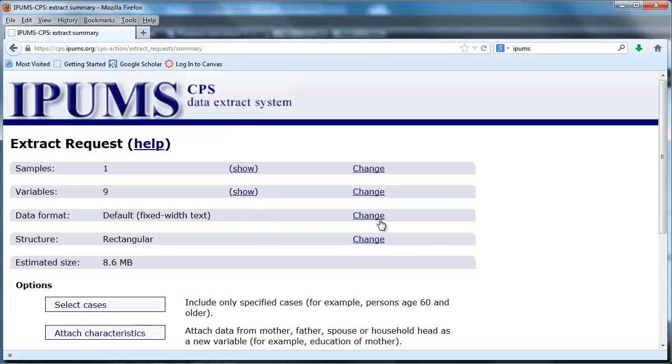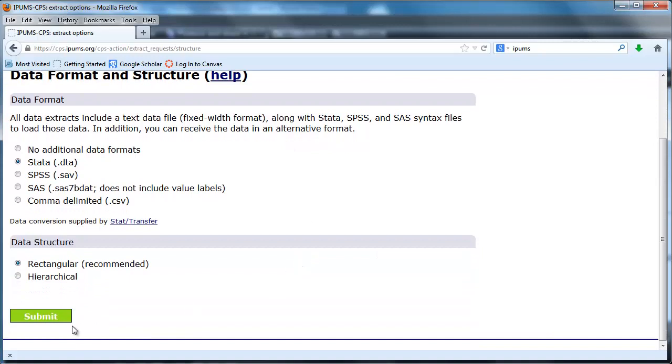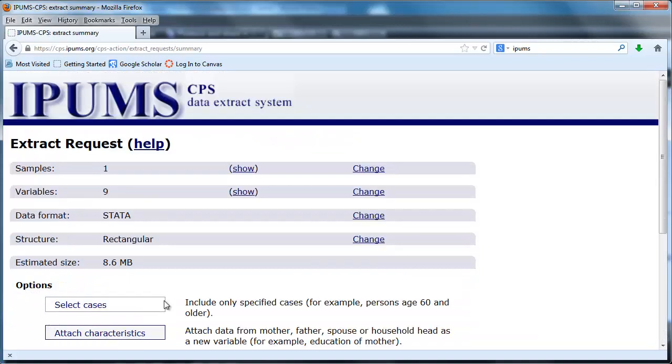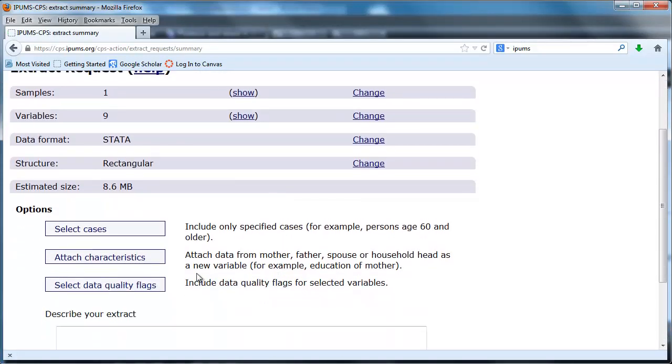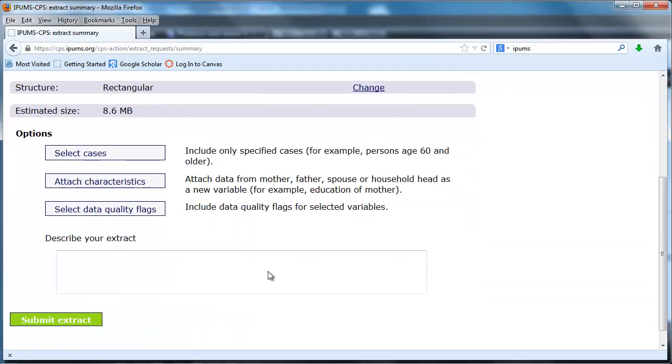So here we go. Let's go to the data format. We're going to change that, and we're going to make it Stata. This is one of the things which makes IPUMS very useful for economists and for, in particular, us at Wabash College, because we've got Stata available. So this is going to come down as a Stata data set. Let's submit that information. If we wanted to, we could restrict people by age. So if we go here, and by sex. Let's not do so for now. So that's what we need to do.